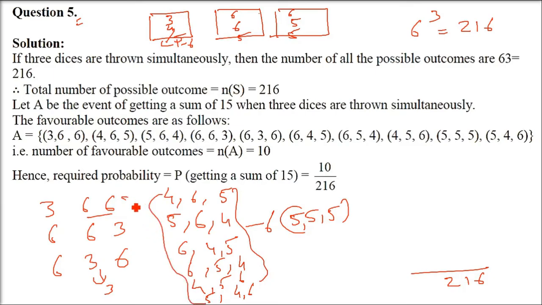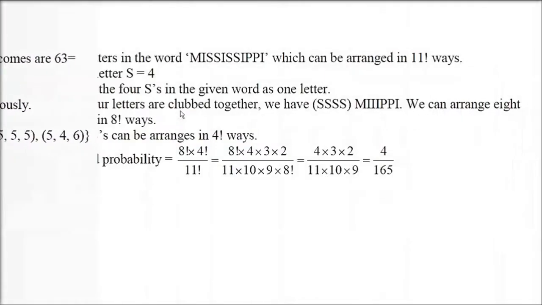So you have 6, 3, and we have 1. So 10. 10 is the total number of favorable cases. 10 by 2, 16 is the answer.